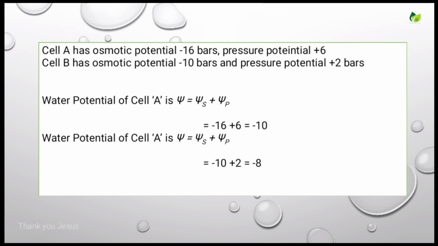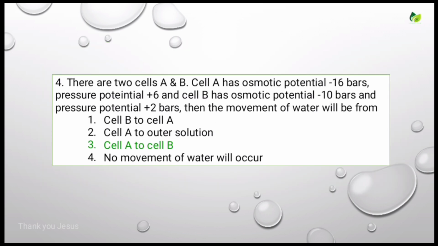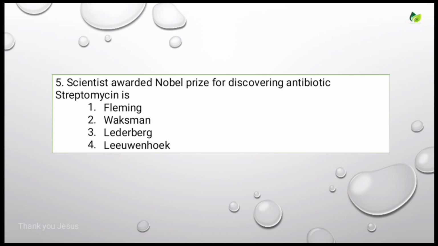Okay. So actually, you know that the movement of water is from higher water potential to lower water potential. Hence the movement of water occurs from the higher water potential to the lower water potential. That means the answer is from cell A to cell B. That is the right answer. So the movement of water will be from cell A to cell B. That is the correct answer. So let's see the next question.